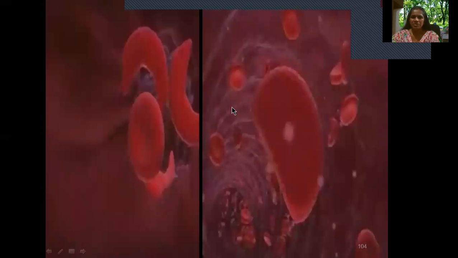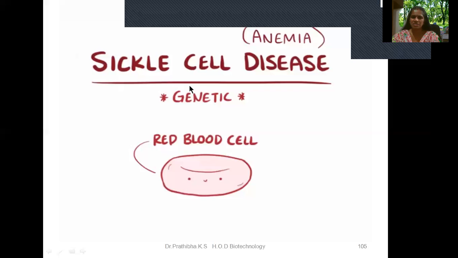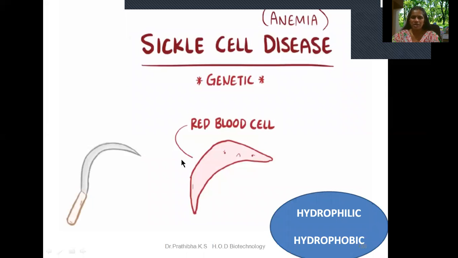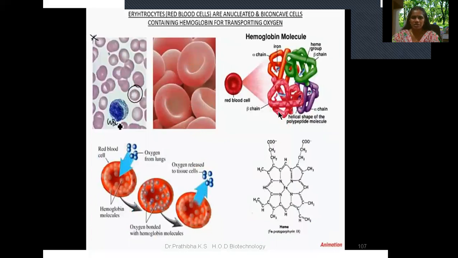Here you can see the larger biconcave shape of the healthy RBC, whereas this is the sickle shape of the RBC, which loses the larger surface area to bind with the oxygen molecule. This is sickle cell disease, which causes anemia. This is a healthy red blood cell, which has the biconcave shape, whereas sickle cell anemia has happened due to replacement of the hydrophilic amino acid by a hydrophobic one. So you can see here, this is the red blood cell.